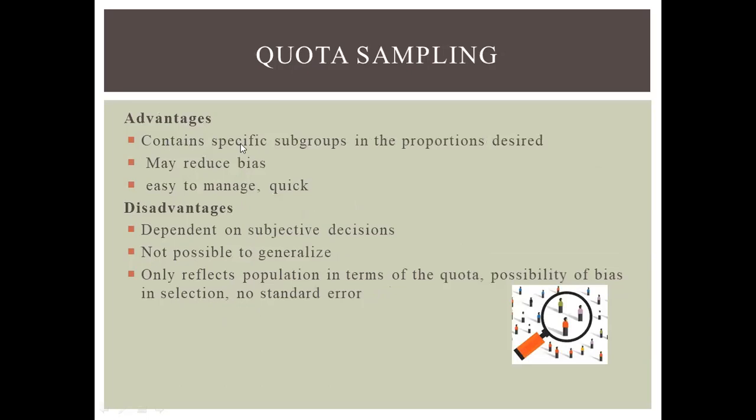The advantage is that it contains the specific subgroups in the proportions desired. It may reduce bias, and it is easy to manage and quick. The main disadvantages are that it depends on subjective decisions, it is not possible to generalize, it only reflects the population in terms of the quota, there is a possibility of bias in selection, and there is no standard error.